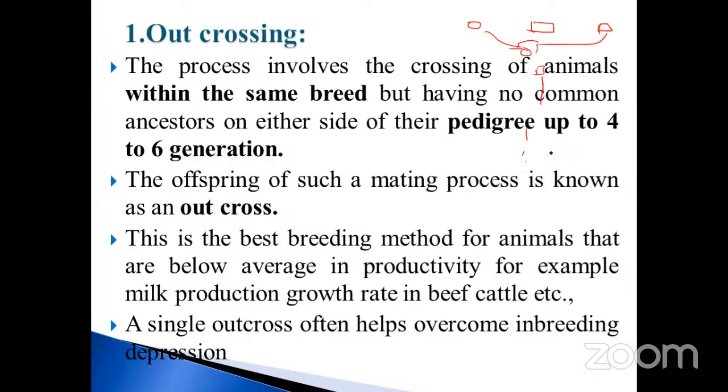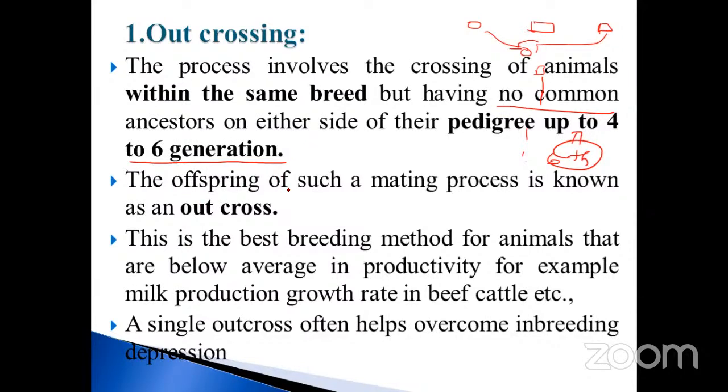Like that, up to the 6th generation, there is no proper ancestor. That is called no common ancestor. After the 6th or 10th generation, the same breed crossing also takes place, but there is no proper ancestor. That is very, very important.